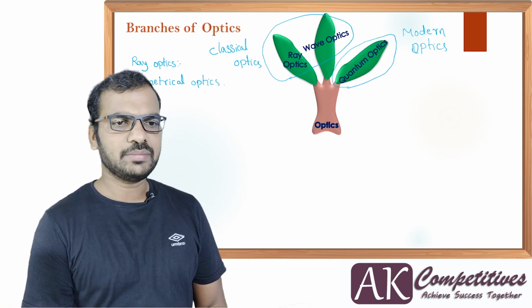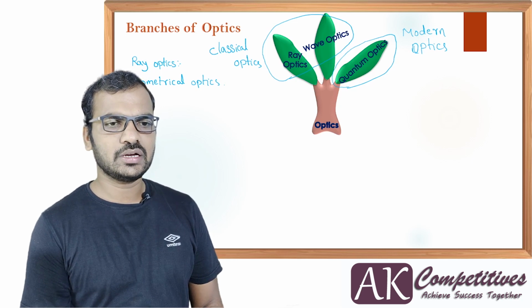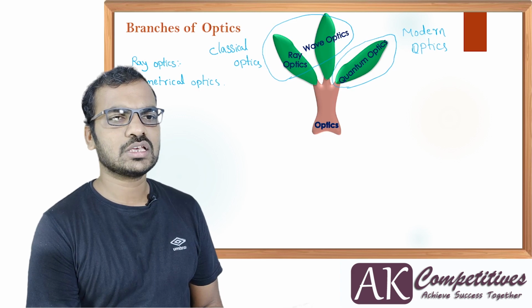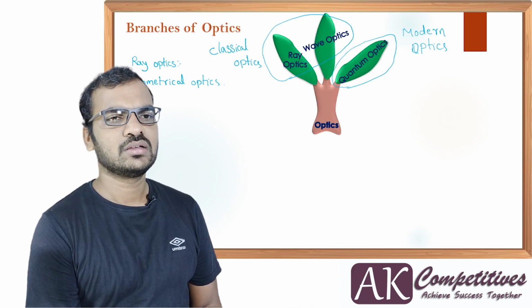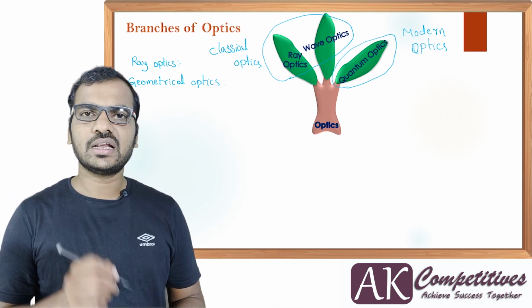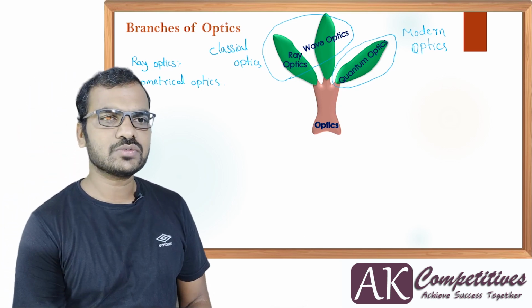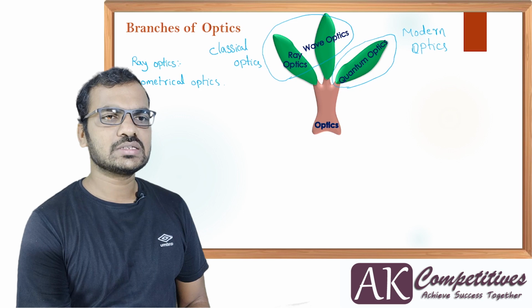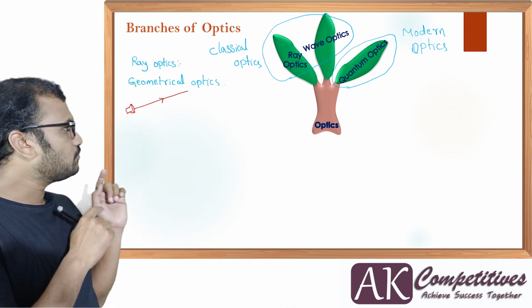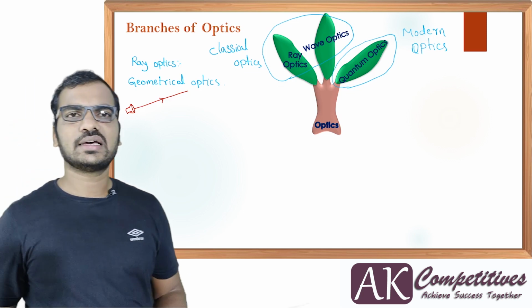Let me give you a diagram first. Suppose I have a torchlight. If I switch on the torchlight, how does the light move? The light moves straight away like this. The path followed by the light is called a ray.